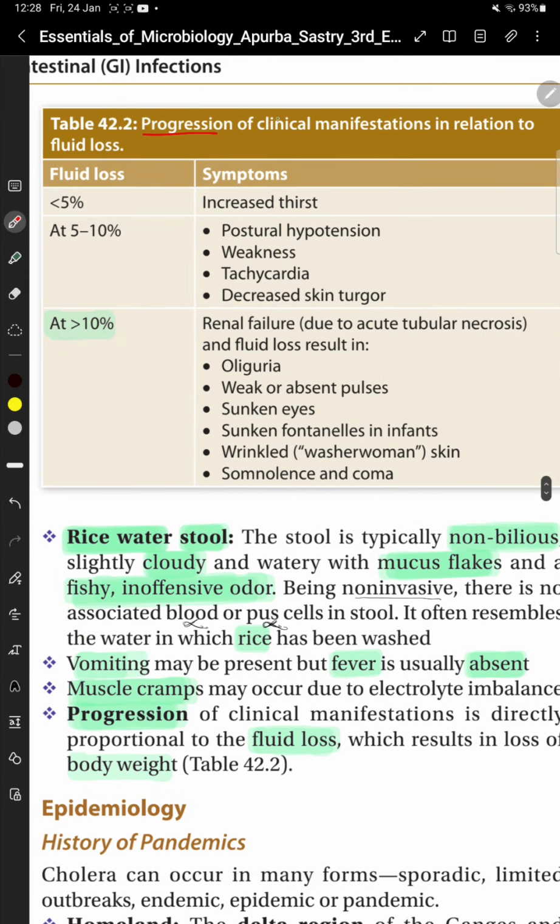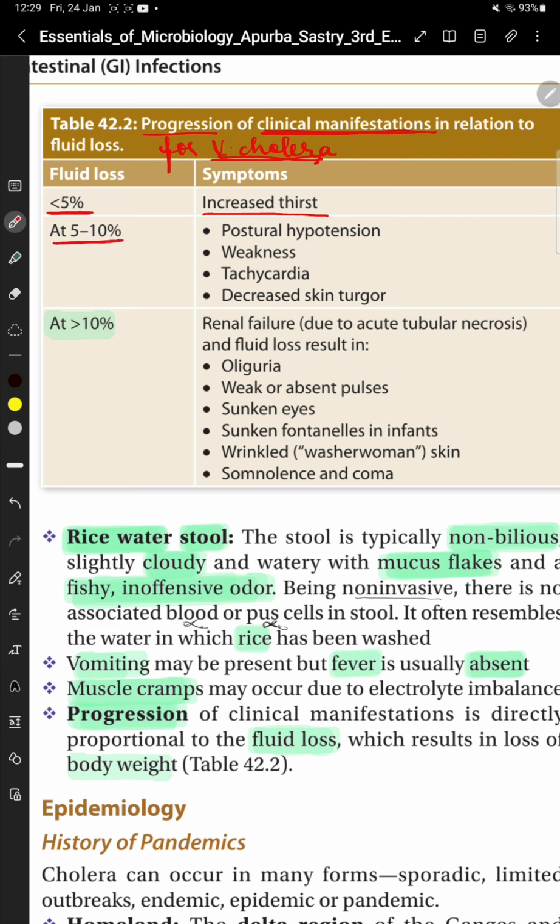Let's see the progression of clinical manifestations in relation to fluid loss in case of Vibrio cholerae infection. Okay. So let's see how the clinical manifestation of Vibrio cholerae progresses. If the fluid loss is less than 5%, the symptom will be increased thirst. अगर 5% से कम fluid loss है, then the symptom will be increased thirst.